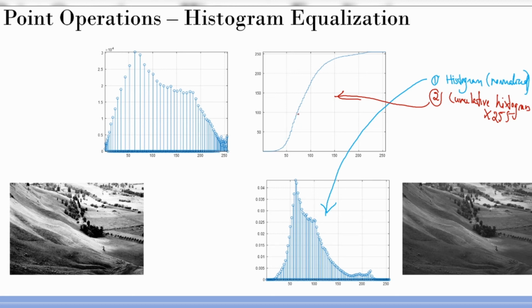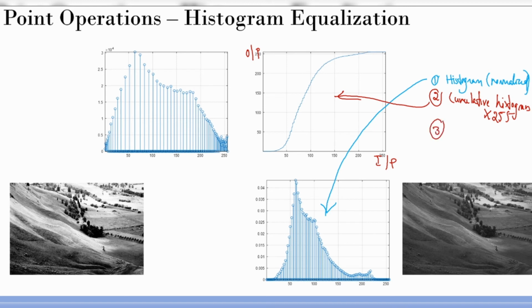The point operation transfer function is my image. So this is input, this is output. All I need to do now is go through each pixel here, find that intensity and map it to the output intensity. After that, if I plot the histogram, I start to get this, right? And the image of that will automatically look like this.